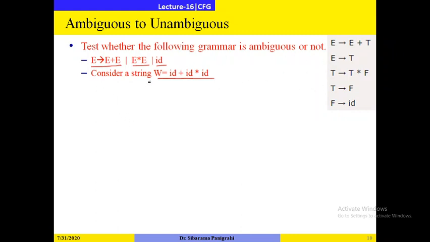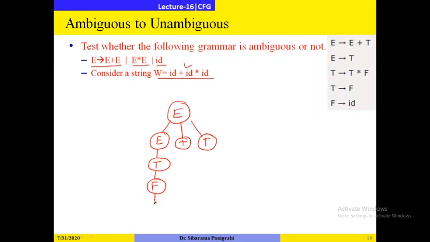If I want to derive ID plus ID star ID, then because of the plus, first I will apply E gives to E plus T. Then here I will apply E gives to T. Then T gives to what I want to get? ID. So T gives to F, then F gives to ID. Next plus is plus. Next T: here I want to get ID star ID.